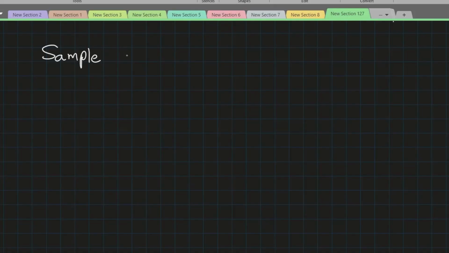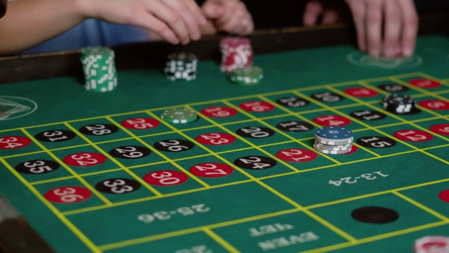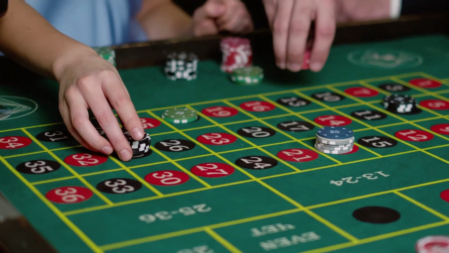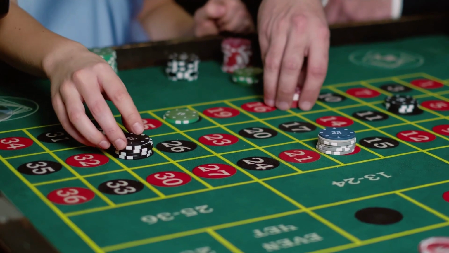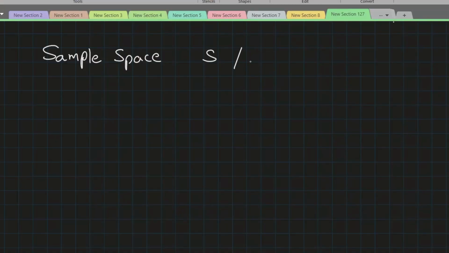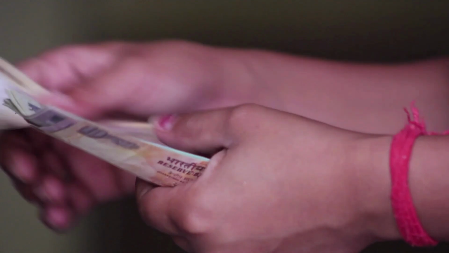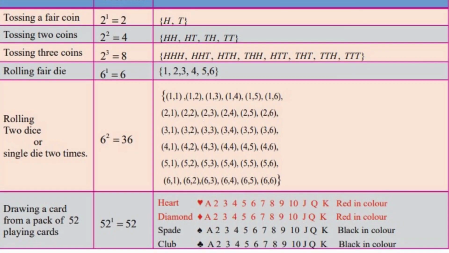Sample space. Set of all possible outcomes of random experiment is called the sample space. It is denoted by S or omega. Each element of sample space is called a sample point. And the number of elements in the set S is denoted by n(S). If n(S) is finite, then the sample space is said to be a finite sample space. Following are some examples of finite sample space.